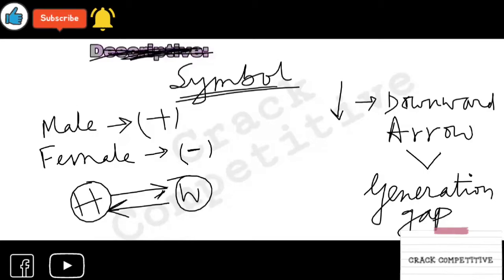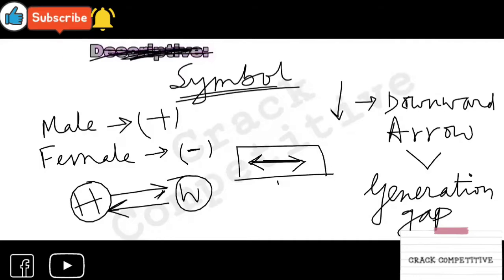In the same generation, we use just a dash or a single arrow towards left or right to denote a single generation, means no generation gap.